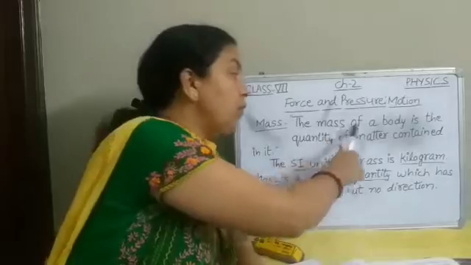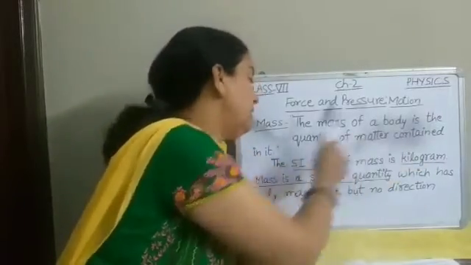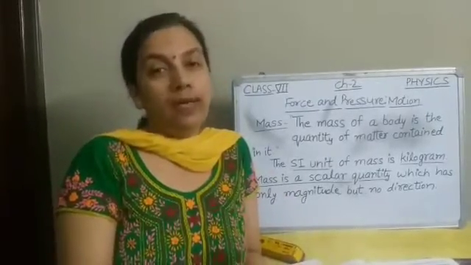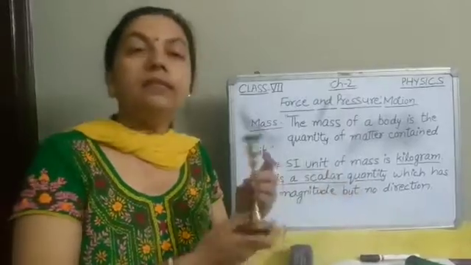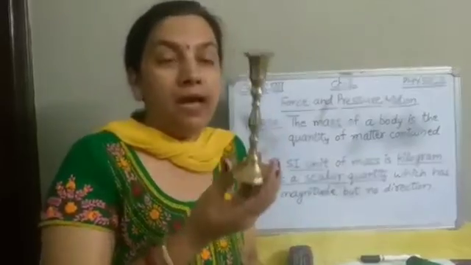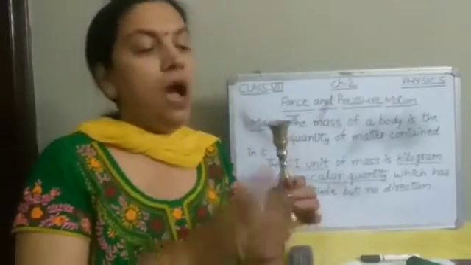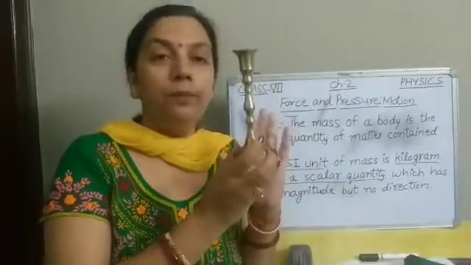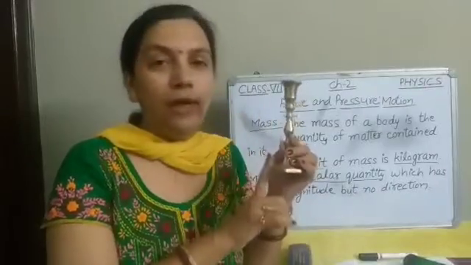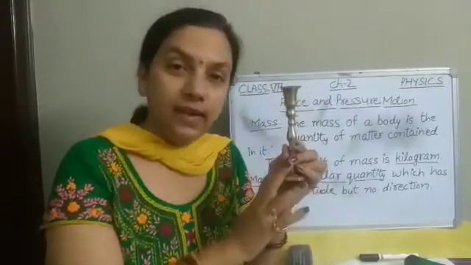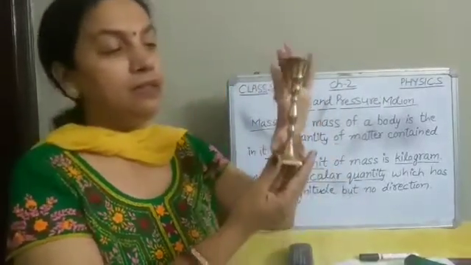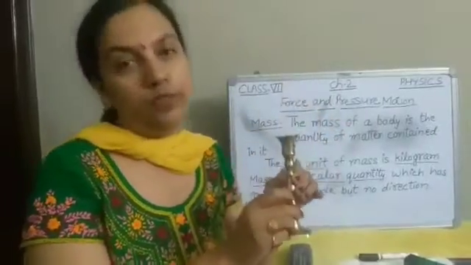The mass of a body is the quantity of matter contained in it. Means the matter contained in a body is known as mass. For example, this candle stand is made up of brass. Now, how much brass it contains, means how much brass is used to make it, that amount of brass is known as the mass of this candle stand. Means the amount of material or matter contained by this body is known as the mass of this body.